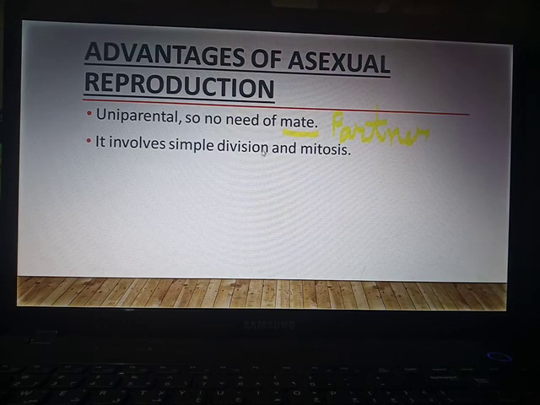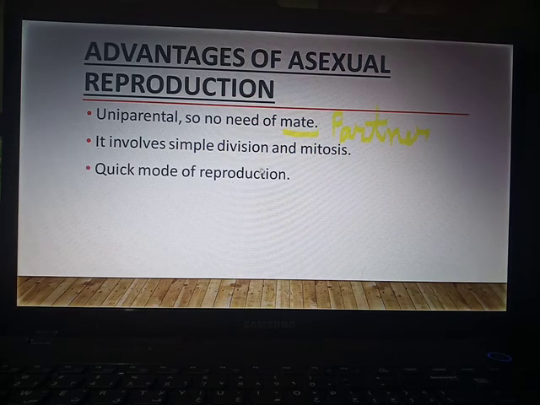It involves simple division, mitosis. Asexual reproduction involves mitosis, that is equational division. It is a quick mode of reproduction because it multiplies very fast.